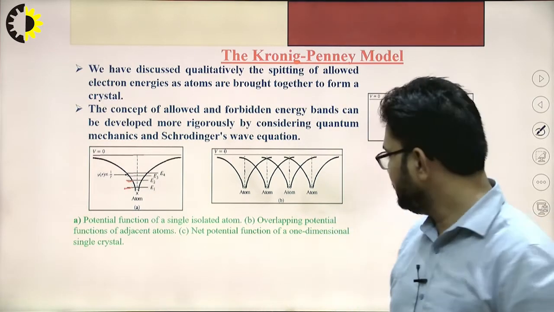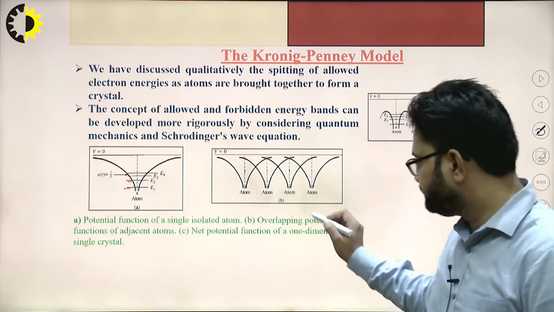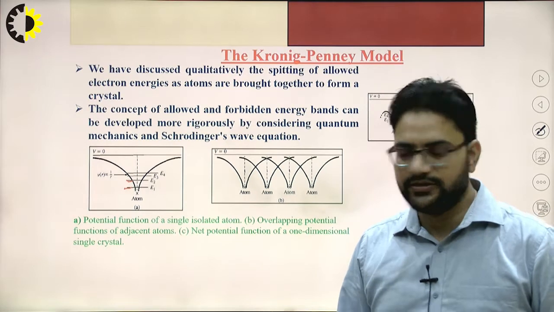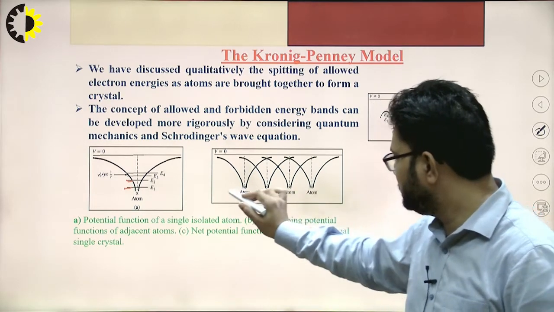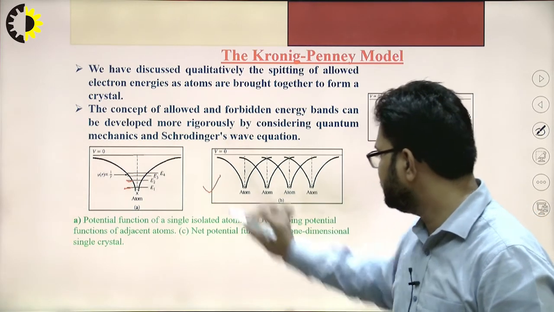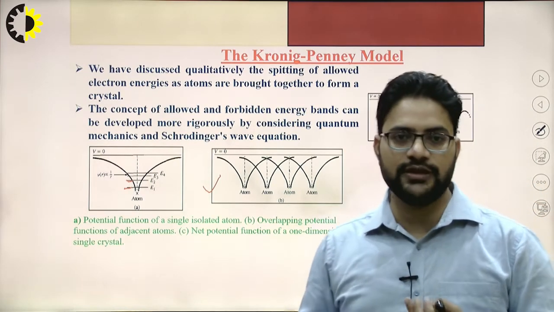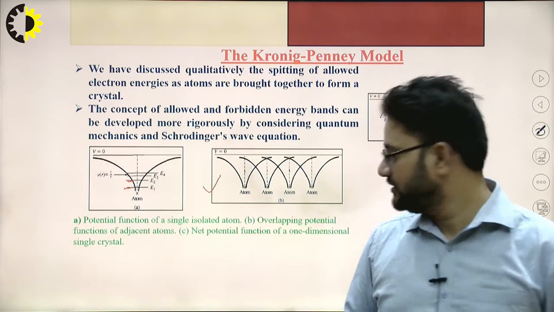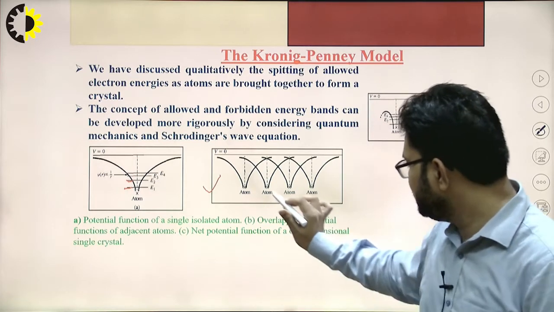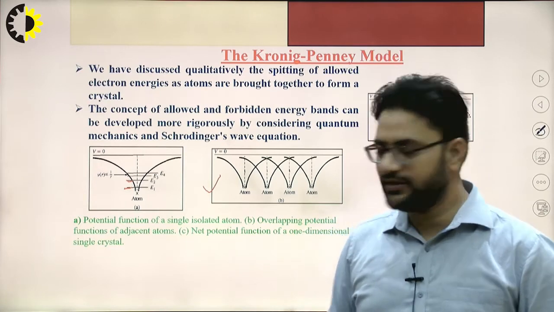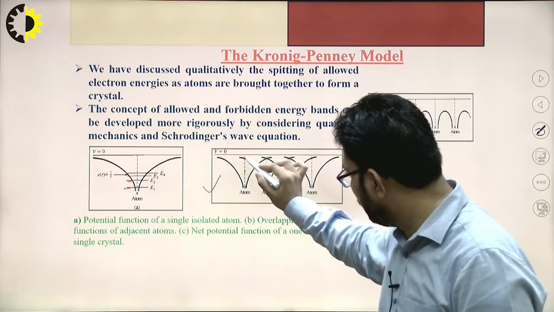Now if we consider different atoms, these atoms have overlapping potentials. If we see carefully, each atom has its own potential, and this potential overlaps at this point.